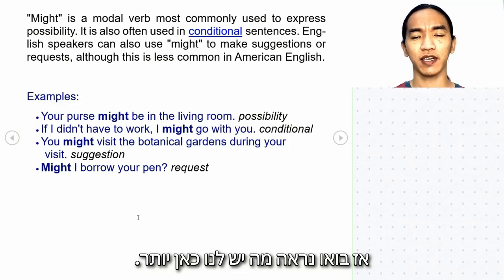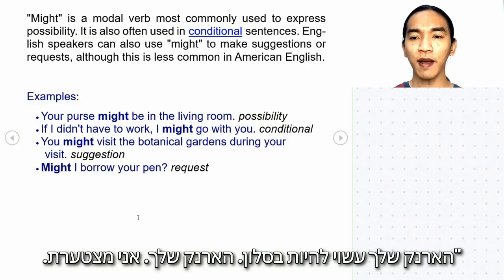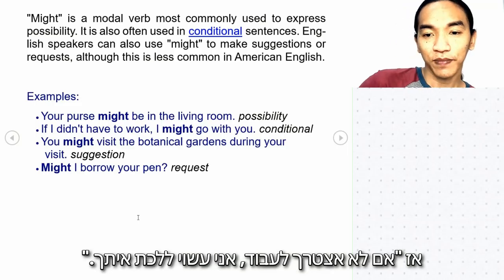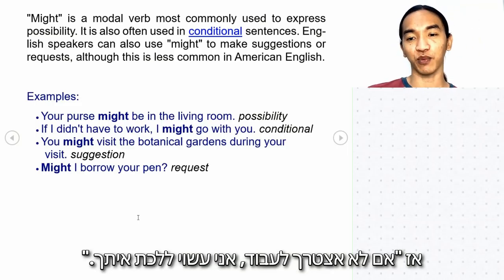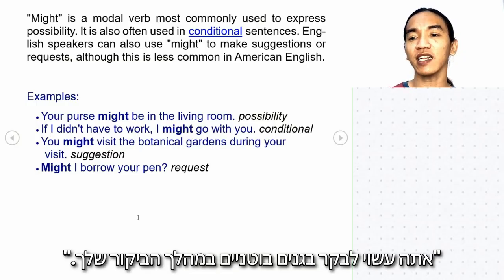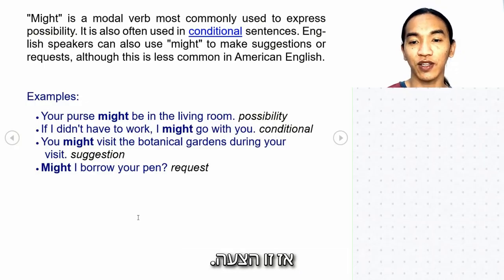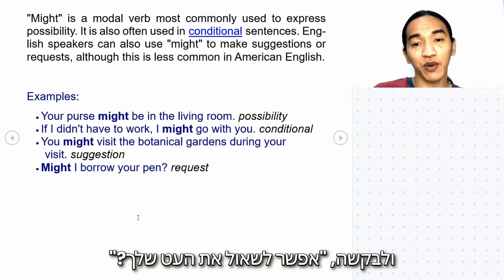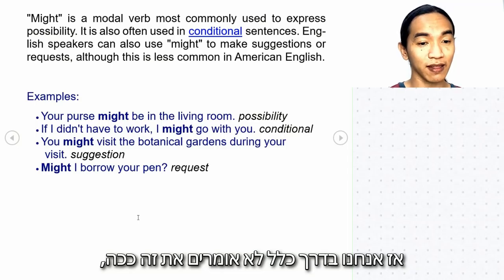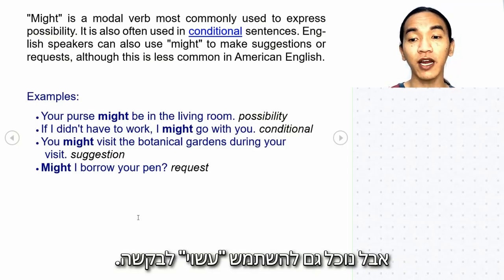So let's see what we have here more. Your purse, I'm sorry, might be in the living room. So this is a possibility. So if I didn't have to work, I might go with you. So this is conditional. So you might visit the botanical gardens during your visit. So this is a suggestion. And for request, might I borrow your pen? So although the last one is actually less common, so we don't usually say it that way, but we could also use might for request.